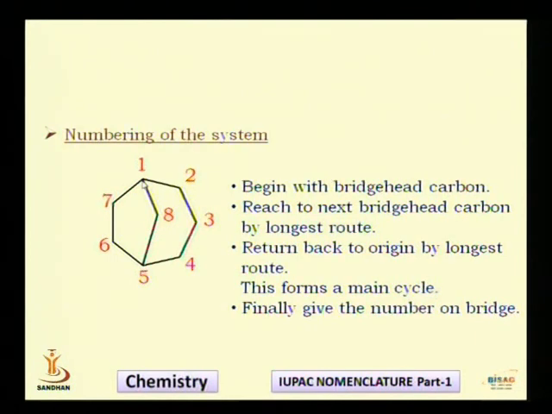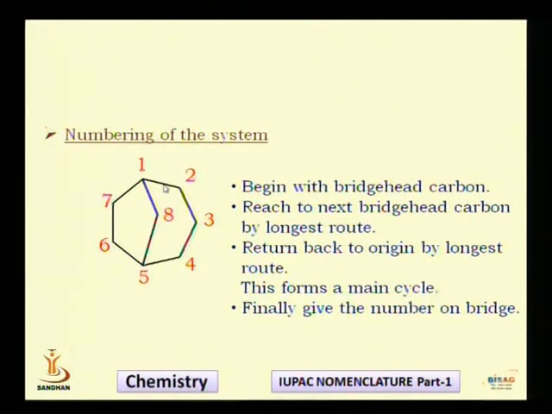So start numbering from a bridgehead carbon. This is my bridgehead carbon, so I will start numbering from here. Then you have to go to the next bridgehead carbon. My next bridgehead carbon is this one, so I have to go from this carbon to this carbon. And now I have many ways available: this way, this way, this way. So there are three ways to reach the second bridgehead carbon.